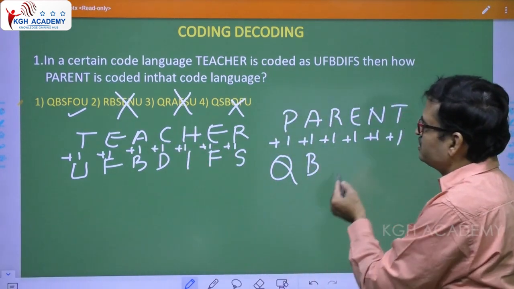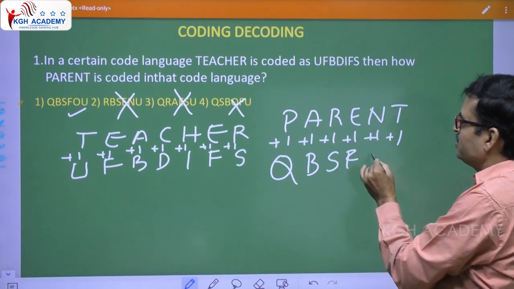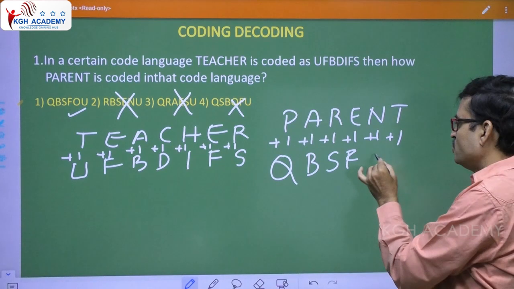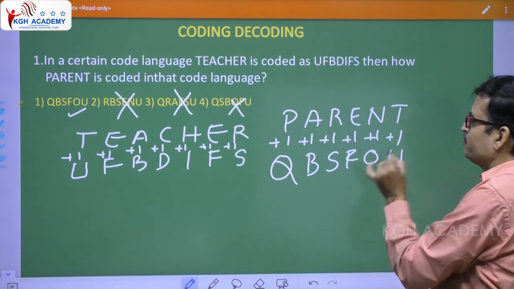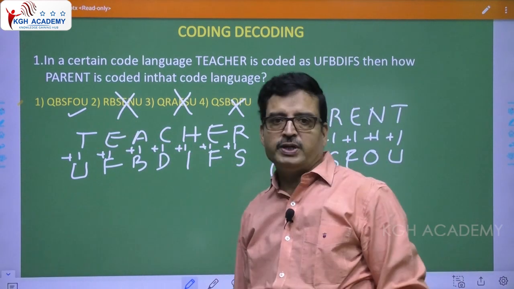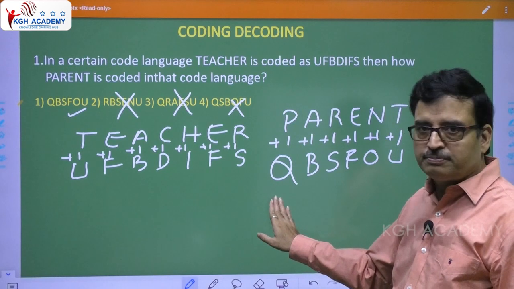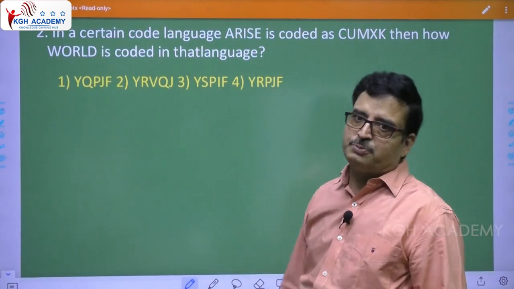We'll do this. R +1 is S, E +1 is F, N +1 is O, T +1 is U. So QBSFOU. First question. Clear? Let us come to question number 2.